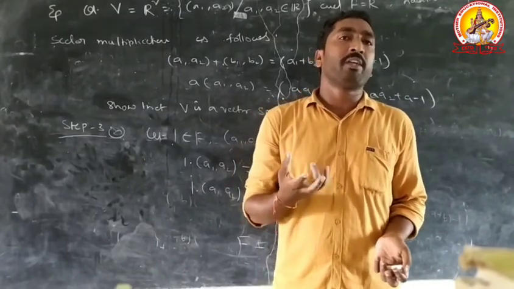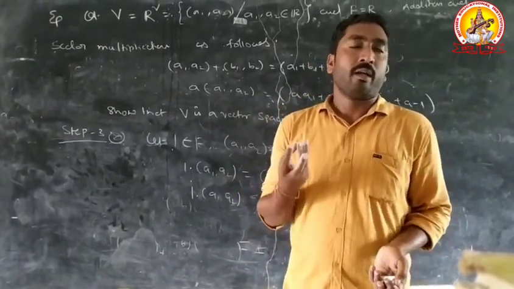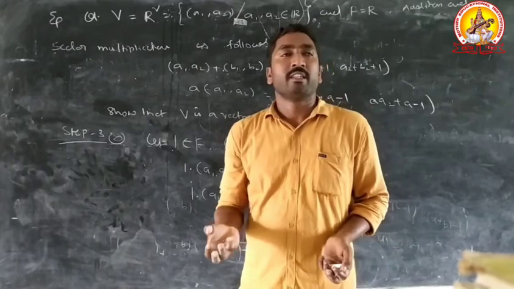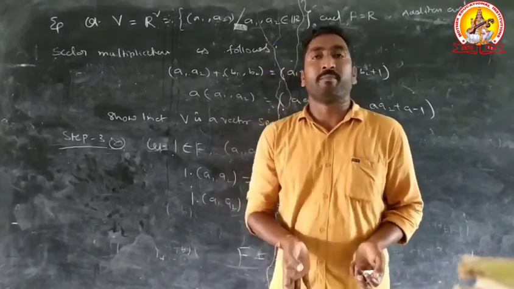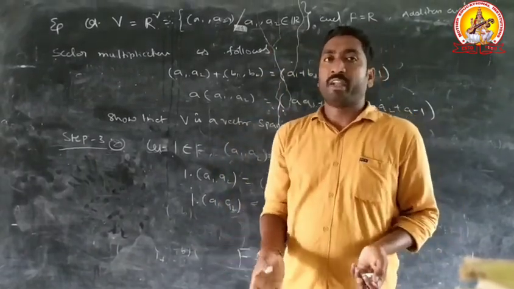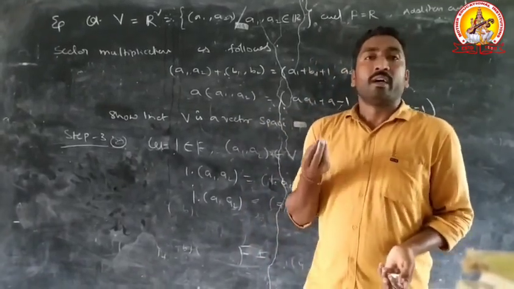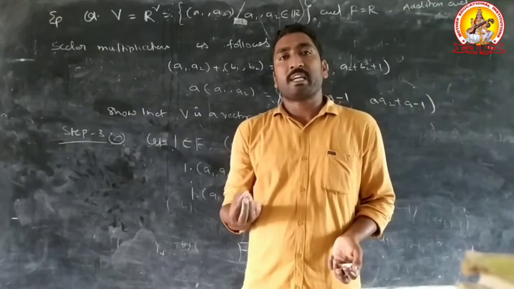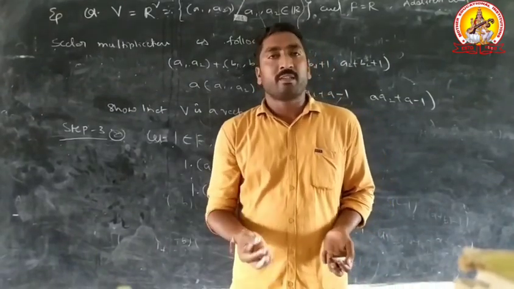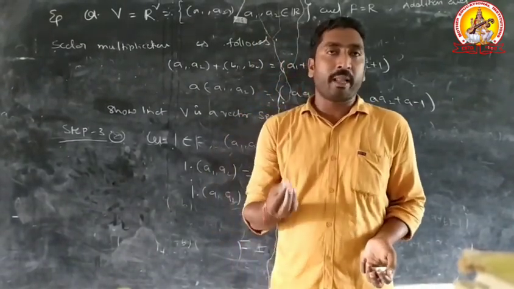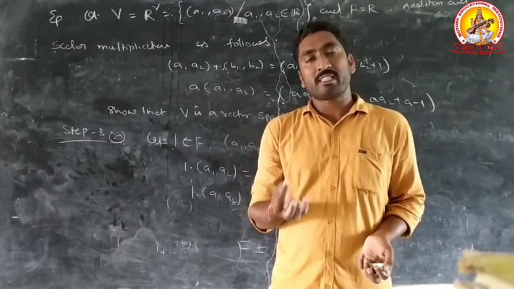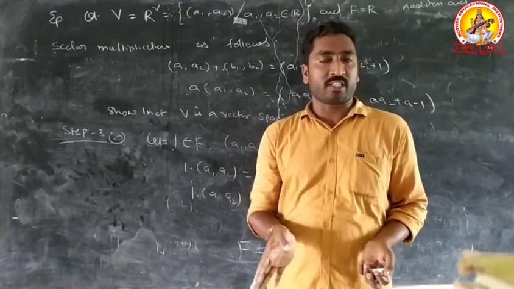In this topic, we mainly use two operations, addition and multiplication. These are binary operations in this system. Another point is field. A field, indicated by capital F, satisfies three conditions. First, F plus is an abelian group, F dot is an abelian group, and distributive laws hold.